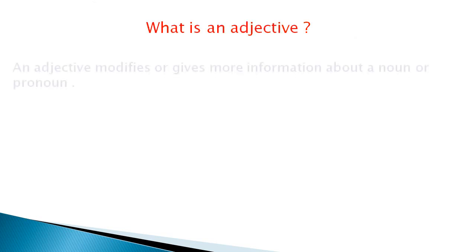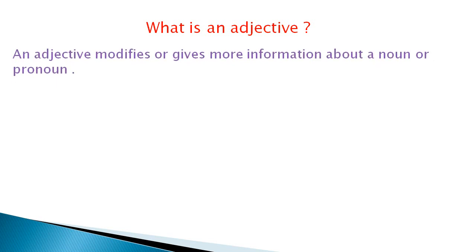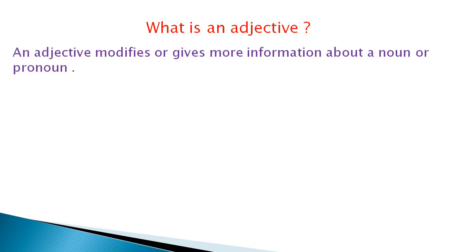Today I am going to start a new topic, adjectives, जिसे हम हिंदी में विशेषण भी कहते हैं. So what is an adjective? An adjective modifies or gives more information about a noun or pronoun.